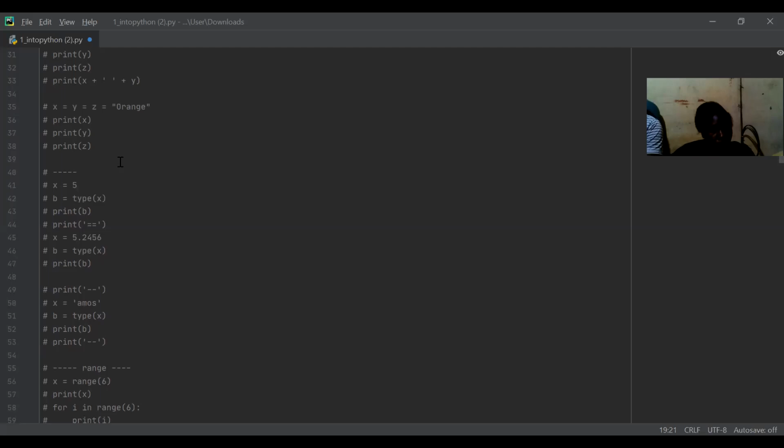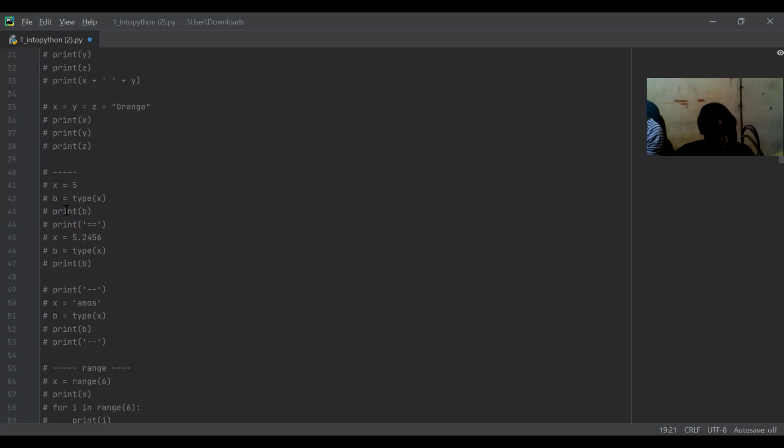Let's speak about types, all right? In Python, to save space, we use types. For example, x is equal to 5. 5 doesn't have any decimal point after it, it's a whole number. For example, 5.5 isn't a whole number. So the type of 5, which is the type of whole numbers, will be int.